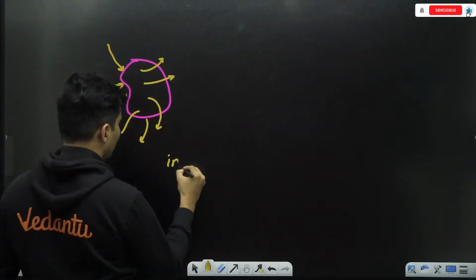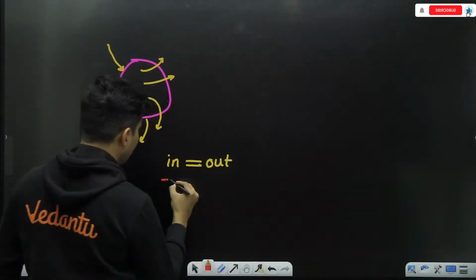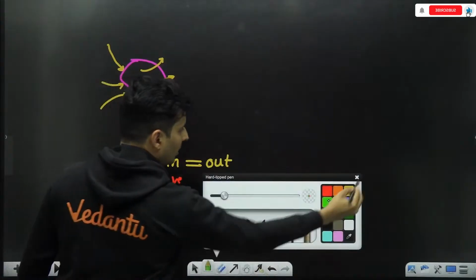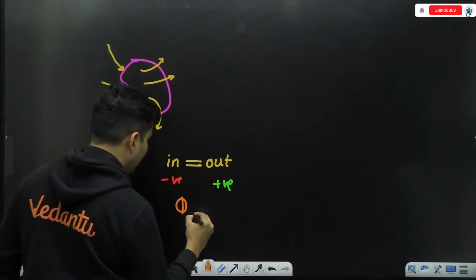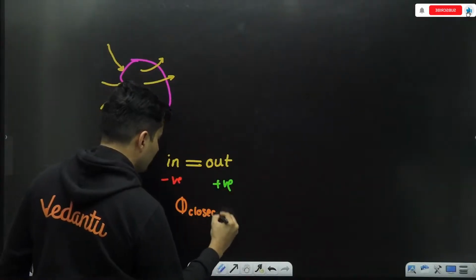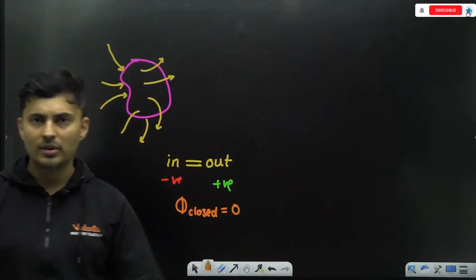So if whatever comes in is going out, then basically the negative flux is equal to the positive flux. Hence, you will see that the net flux in that closed surface will be 0. Is that absolutely clear, my dear students?